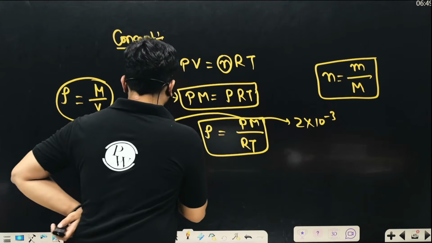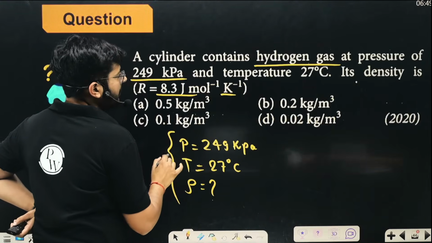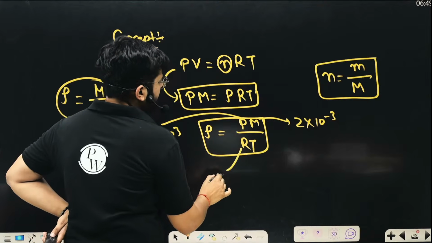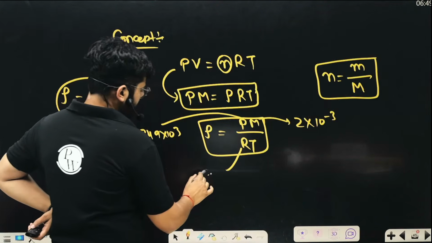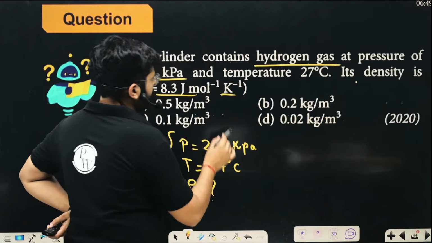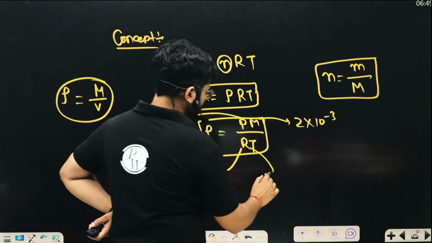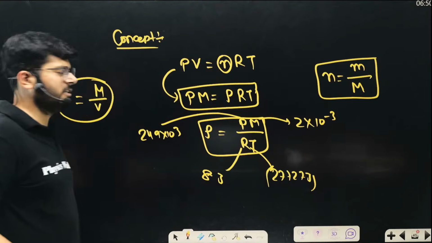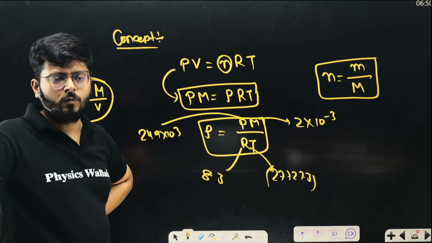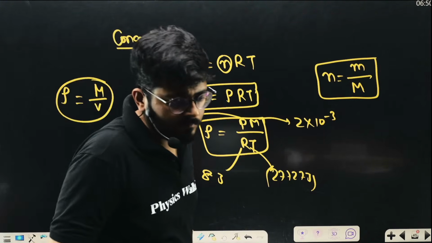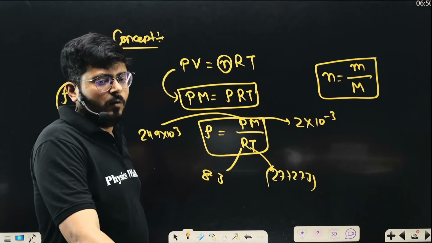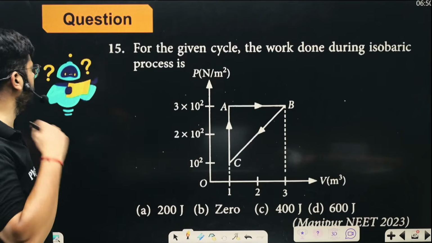Pressure is given, 249 kilopascal. So multiply by 10 to the power 3. The value of R is given already, 8.3, and the value of temperature is 27 plus 273, right? So everything is already given to you. You can just put the values and you will get the value of rho. Now let's move on and talk about the next one.